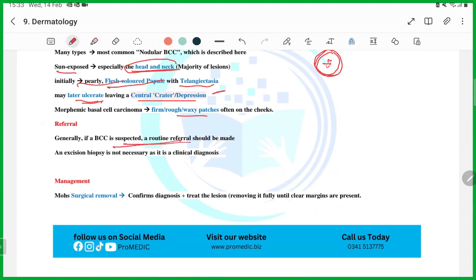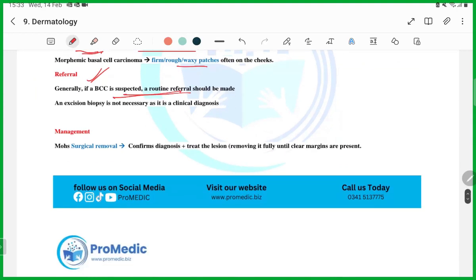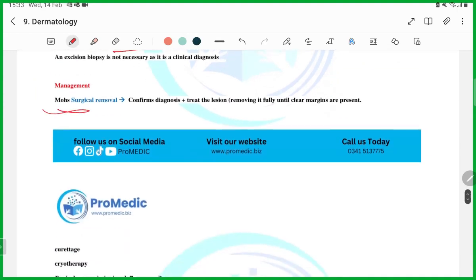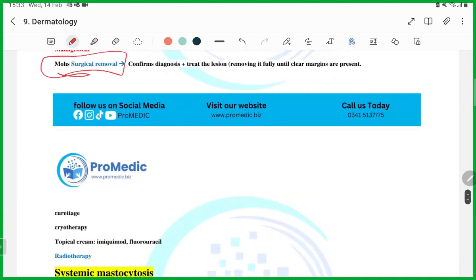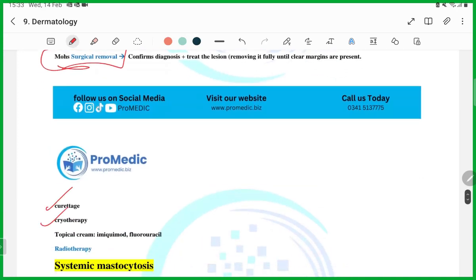Routine referral if a patient is suspected of this. Excision biopsy is not necessary as it is a clinical diagnosis. Management: most commonly surgical removal is the option. You can do curettage, cryotherapy, topical cream, and radiotherapy as well.